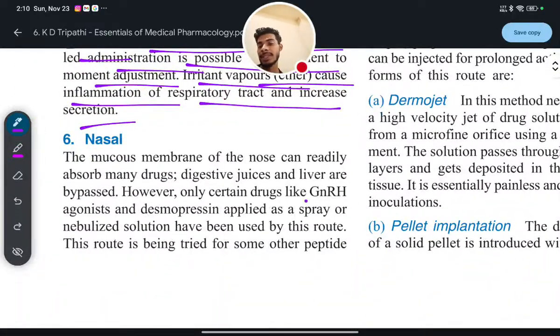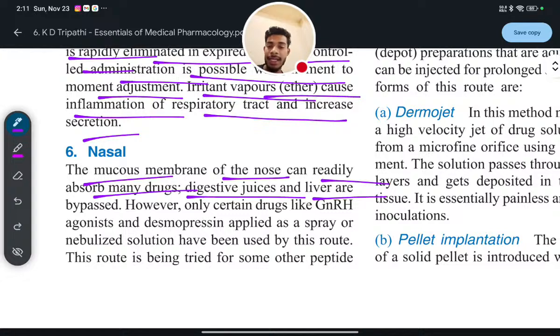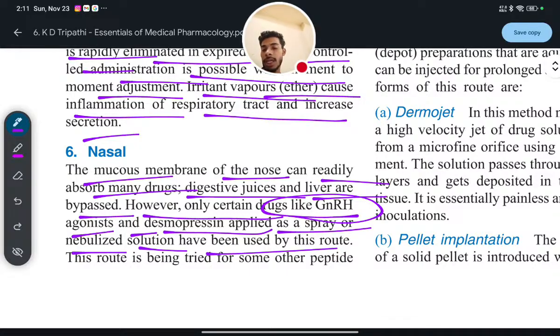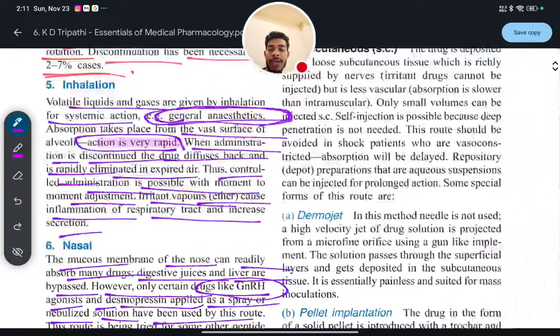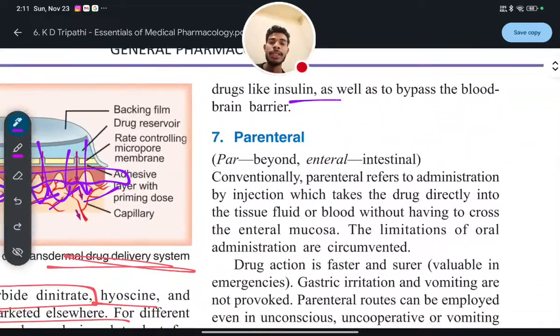Next, nasal passage or nasal route. So, what about the nasal route? The mucous membrane of the nose can readily absorb many drugs, and digestive juices and the liver are bypassed. However, only certain drugs like GnRH (gonadotropin releasing hormone) agonists and desmopressin, applied as a spray or nebulized solution, have been used by this route. This route is being tried for some other peptide drugs like insulin, as well as to bypass the blood-brain barrier.